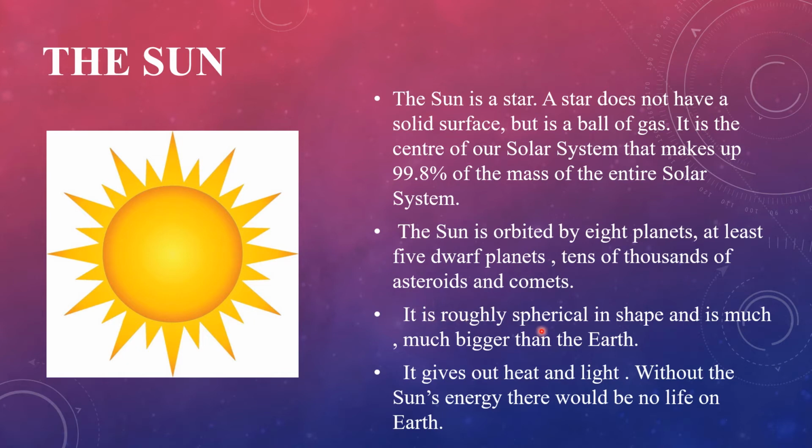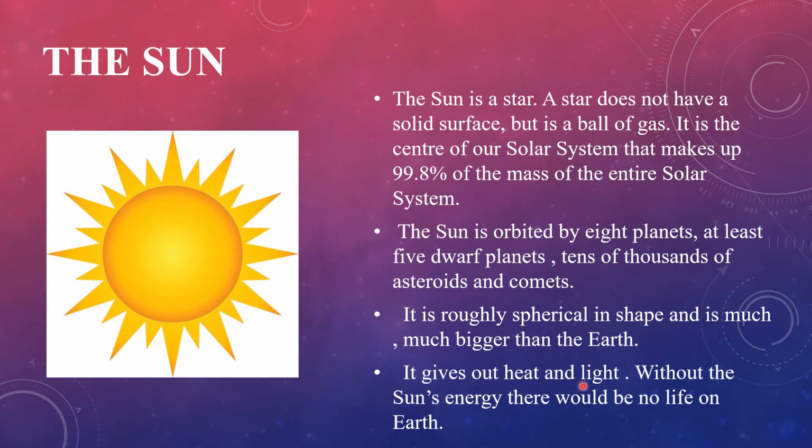It is roughly spherical in shape and is much bigger than the earth. You all have studied that the sun is round in shape like a ball. So the sun is roughly spherical in shape and it is very big compared to the earth.